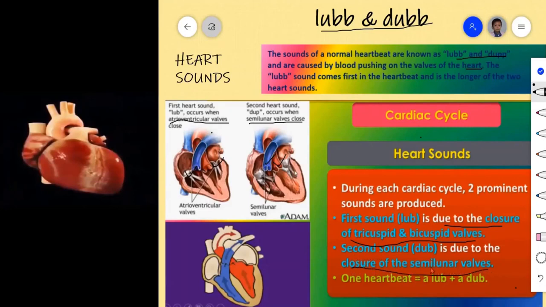That is the dub sound. So lub and dub sound, the heart produces. Now one heartbeat is equal to a lub sound plus a dub sound.